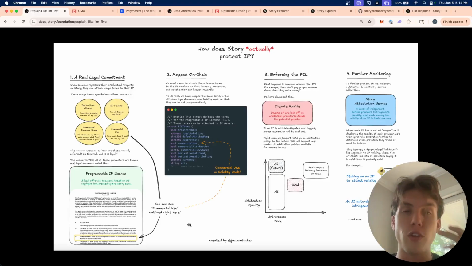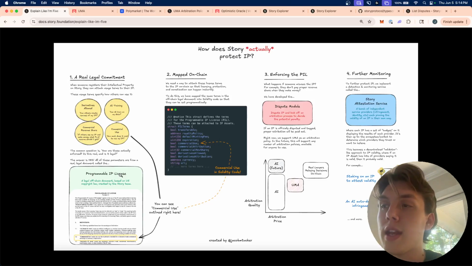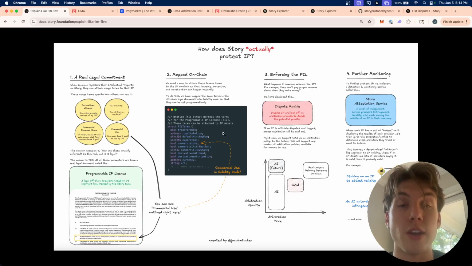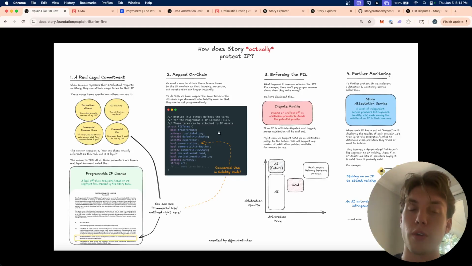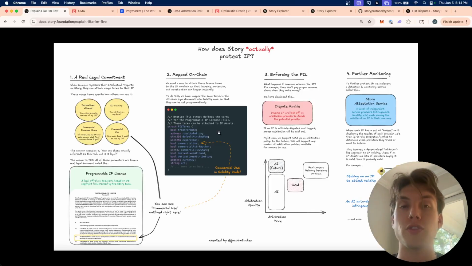And so what we've done to bring this on chain and to make it programmable is to take those terms and put them in smart contracts. You can see that here where we have a PIL term struct in Solidity code, and those same terms like commercial use, derivative use, AI training models, all those terms are values and are settable inside smart contract code, and thus we have sort of turned these legal off-chain terms into programmable IP licenses that can be set directly in code, right, instantaneously.